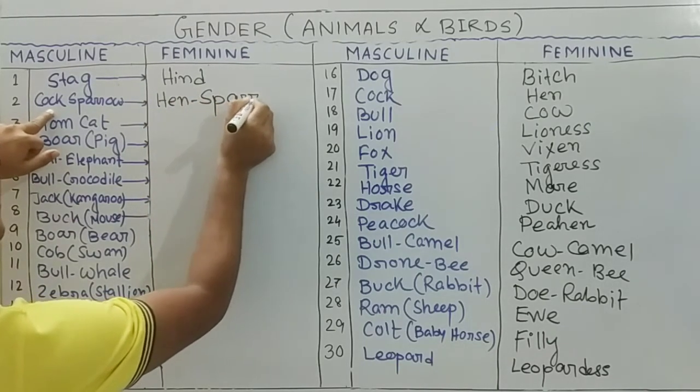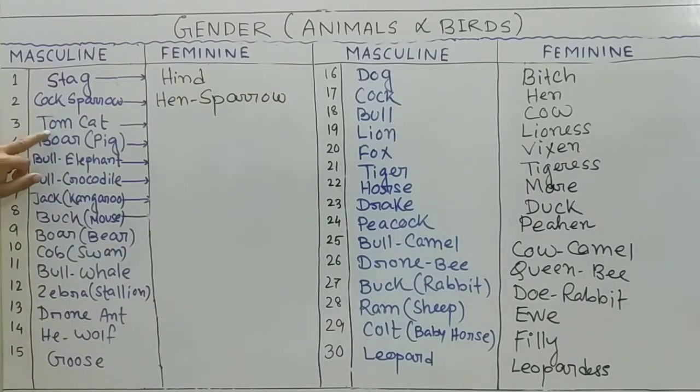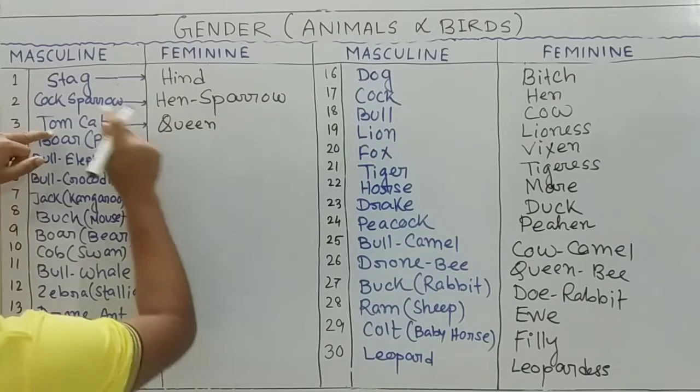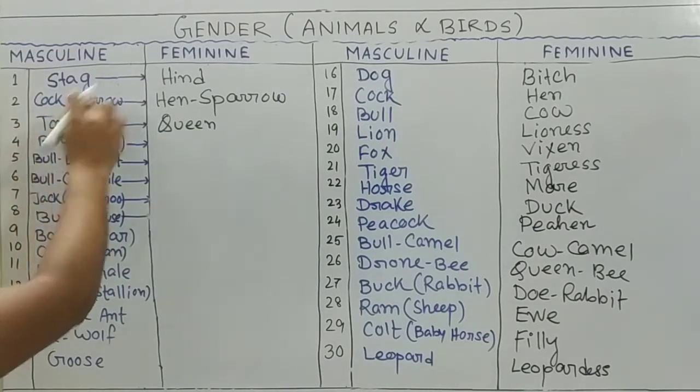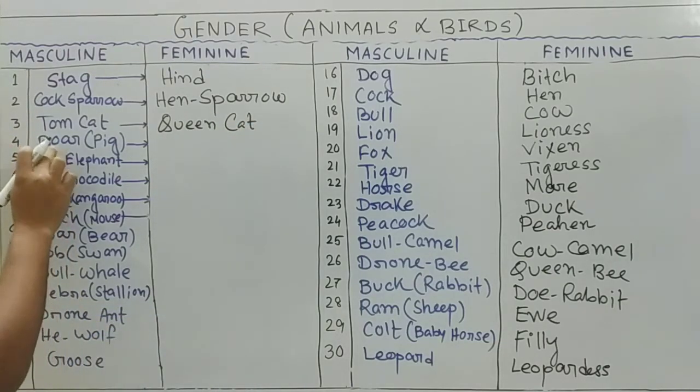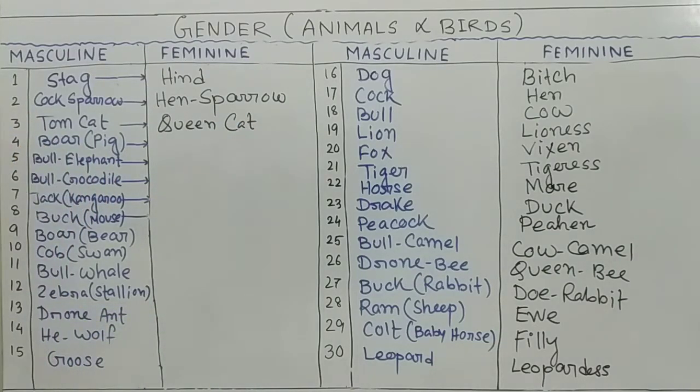Sparrow. Then tomcat. Tomcat is queen cat. When this cat is masculine, it is tom. When it is feminine, it is queen. Queen cat. Then boar. Pig. Firstly we write one place is boar. Then it is also boar. But it is pig. Here is also boar, it is bear. So you need to remember this one, pig and bear also both are called boar.